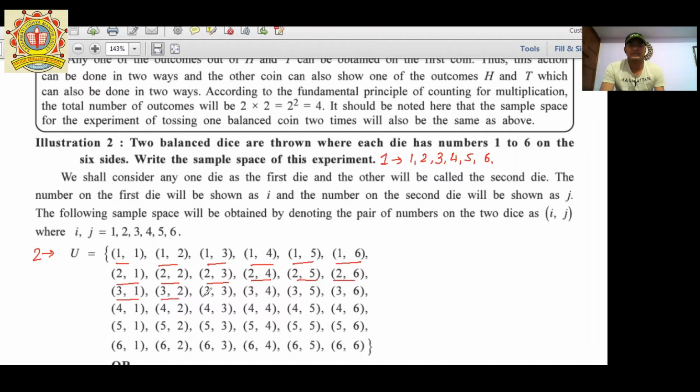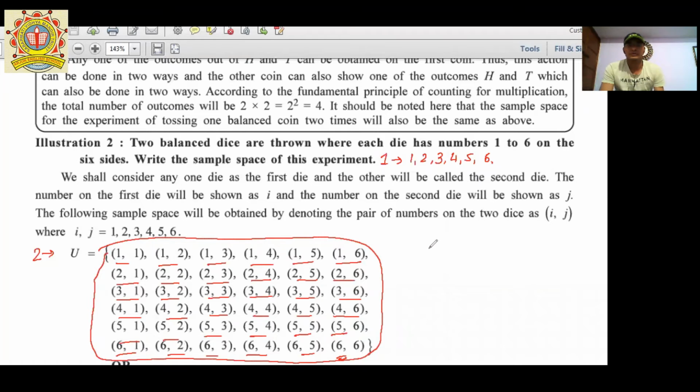Same way 3,1 to 3,6; 4,1 to 4,6; 5,1 to 5,6; and 6,1; 6,2; 6,3; 6,4; 6,5; 6,6. So here the total possibilities from two dice thrown simultaneously comes to 36.